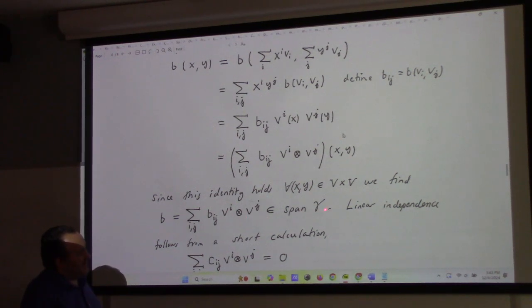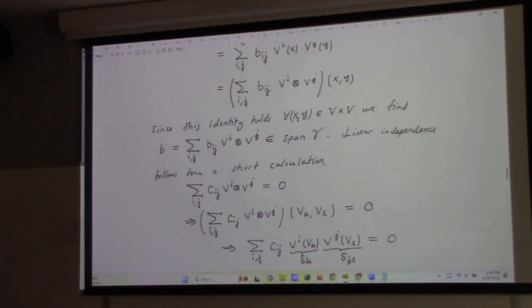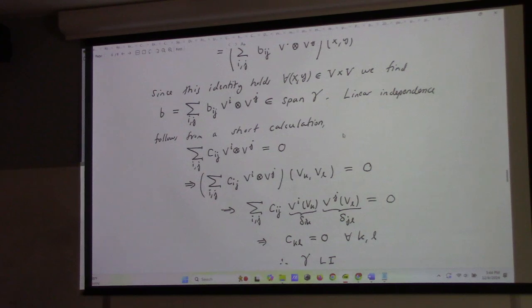And of course, that's in the span of gamma, where gamma was defined to be the set of all these guys. And then linear independence follows from a short calculation. If you suppose you've got a linear combination equal to 0, feed it the basis pair k, l, get your Kronecker deltas, out pops c_kl being 0. Therefore gamma is linearly independent, and hence it's a basis for B dual, the bilinear forms over V.